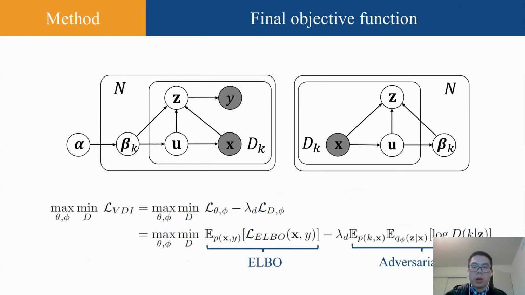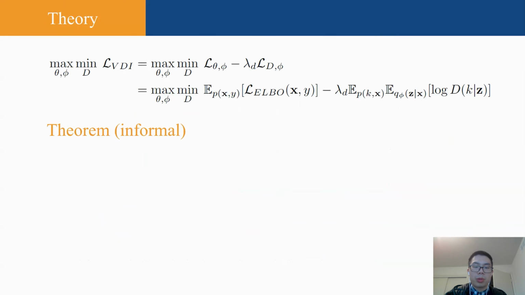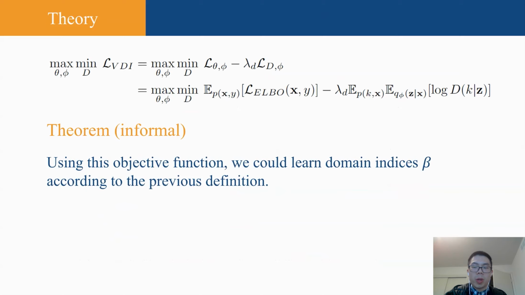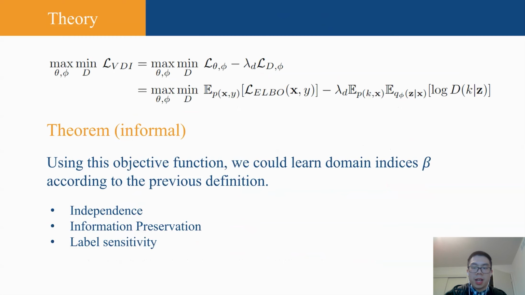Our final objective function combines the previous two losses, the ELBO and the adversarial loss. We have proved that by using this objective function, we could learn domain indices beta according to the previous definition. Specifically, the inferred domain indices will satisfy independence, information preservation, and label sensitivity.